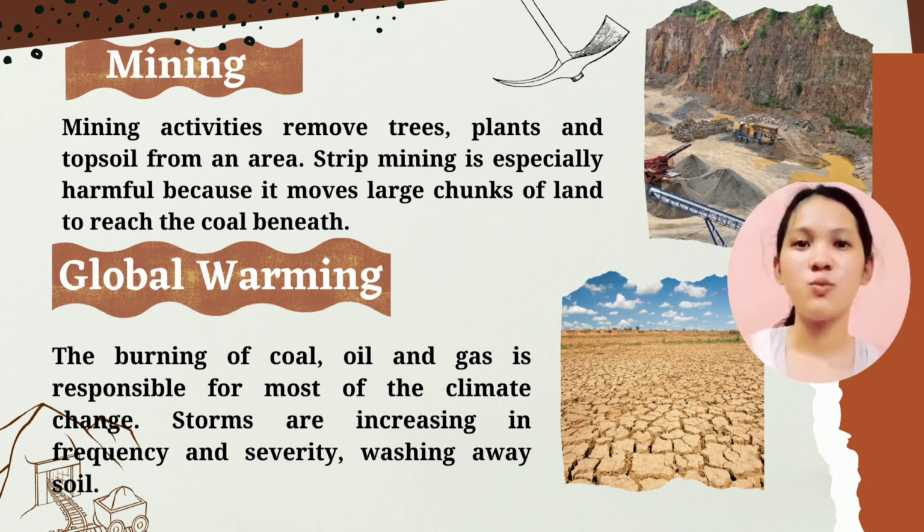Humans contribute to global warming, and global warming contributes to erosion. Global warming is caused by the burning of coal, oil, and gas, which is responsible for most of the climate changes. Storms are increasing in frequency and severity, washing away soil. This is especially apparent in coastal areas, where hurricanes and typhoons wear away coastlines and destroy habitats.